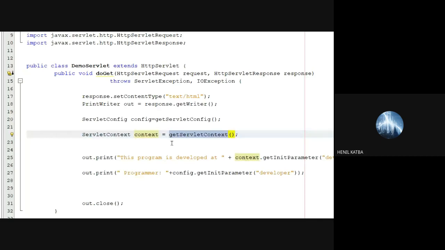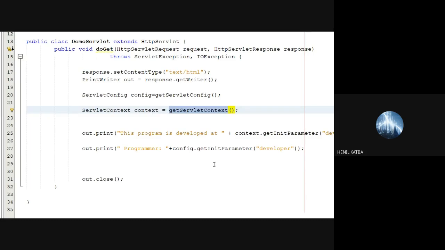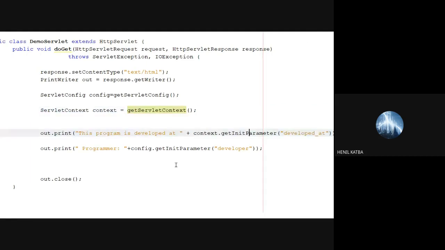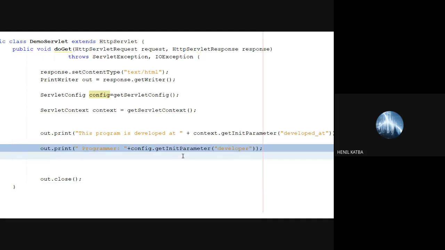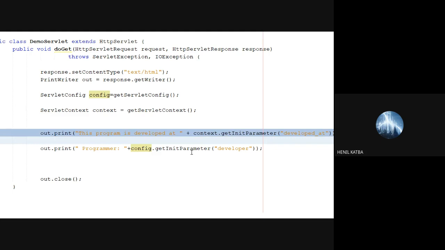And I'm trying to access the init parameter and the context parameter with the help of the getInitParameter method. If I'm using the context, it will read context param. If I'm using the config interface, it will read init param, specific for this servlet. This is specifically for demo servlet, and this is for the whole application. Okay.